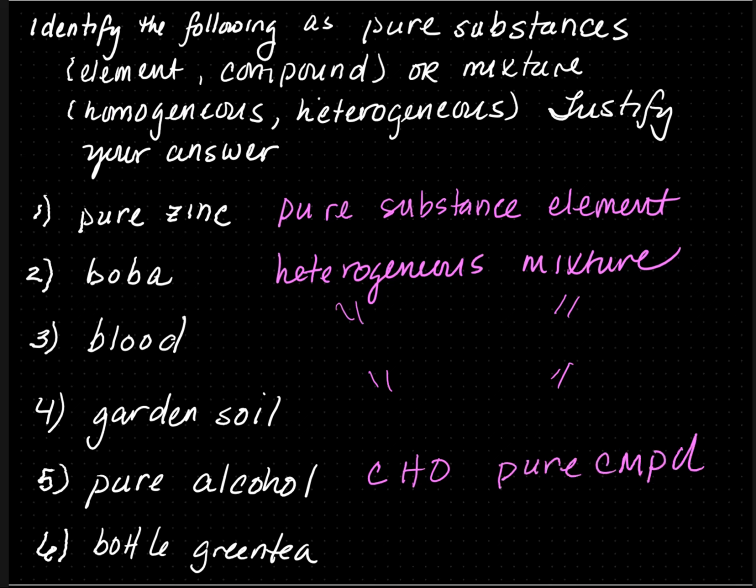Bottle of green tea, if it is pure green tea, this is a homogeneous mixture. So a bottle of green tea, there are no leaves in there. My first sip, my middle sip, my last sip is the same. It is uniform throughout. If we are talking about green tea that we make with leaves and there's leaves on the bottom, yes, that could be a heterogeneous mixture.